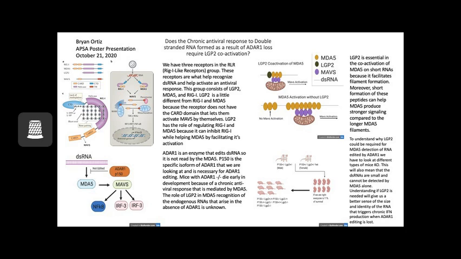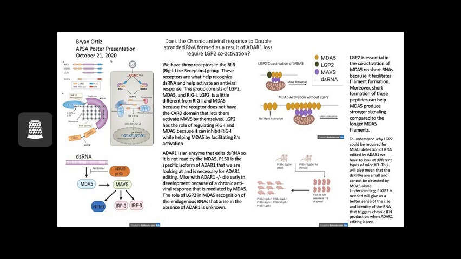If you think about it, LGP2 coactivation is needed for short filament formation. So if these mice survive, that means the short filaments were being formed due to the ADAR1 loss.